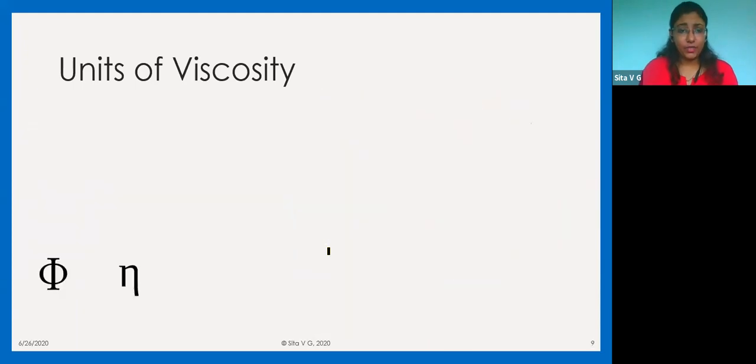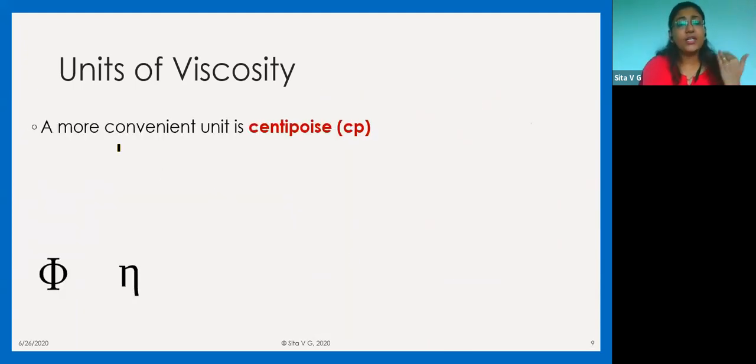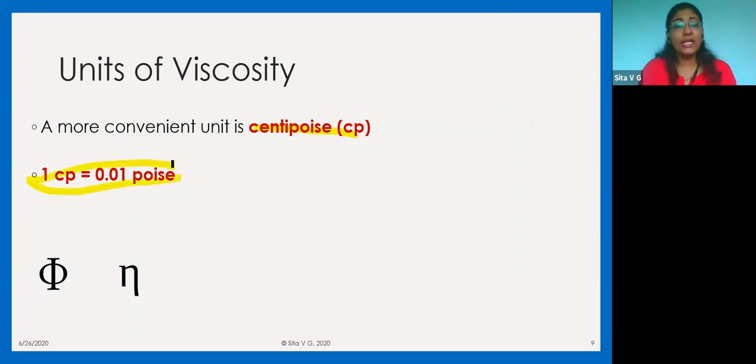Now coming forward, a more convenient unit of viscosity has been made, the centipoise. What is centipoise? Centi is one hundredth, so 1 centipoise is 0.01 poise. That means 1 poise is 100 centipoise. So what is 1 centipoise? It is 0.01 poise. Now, why this conversion is important is because you might get numerical questions in your GPAT.